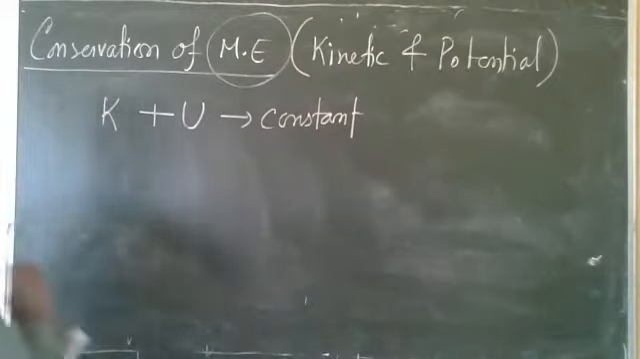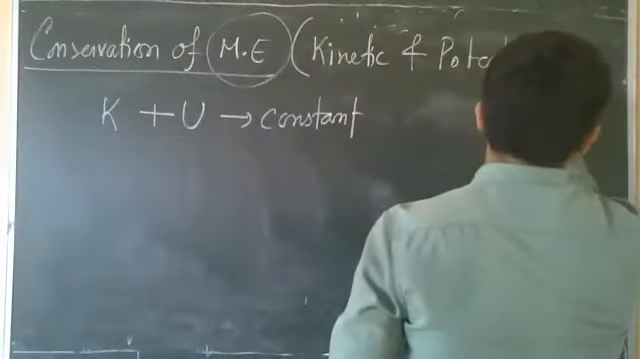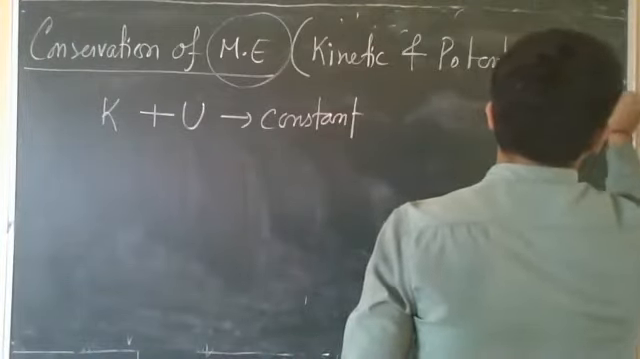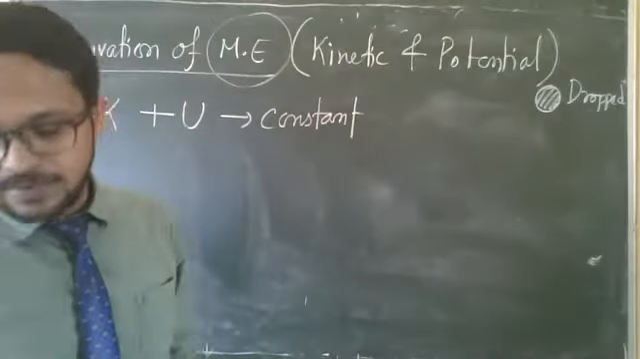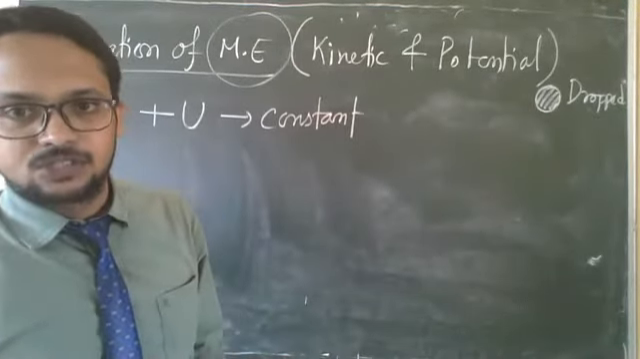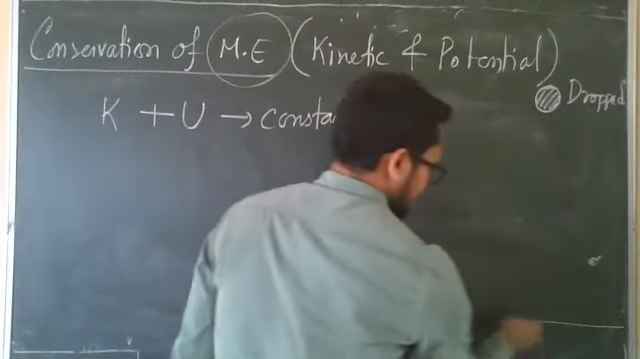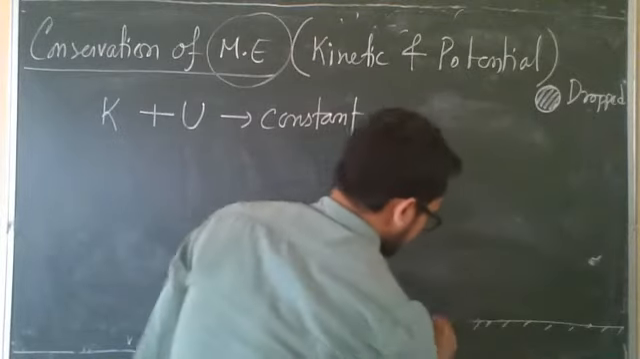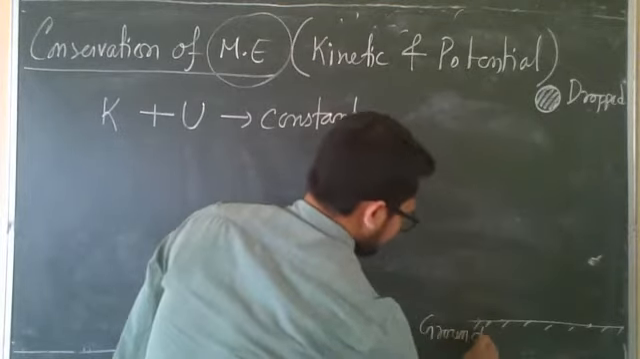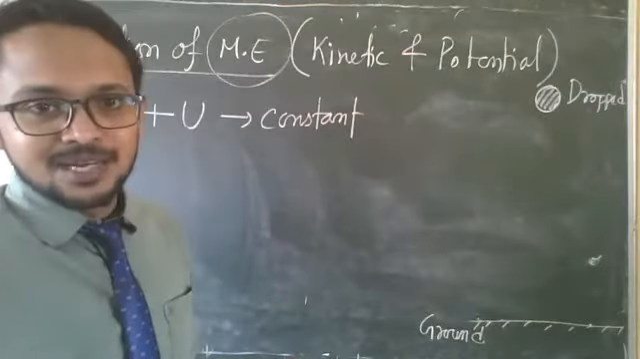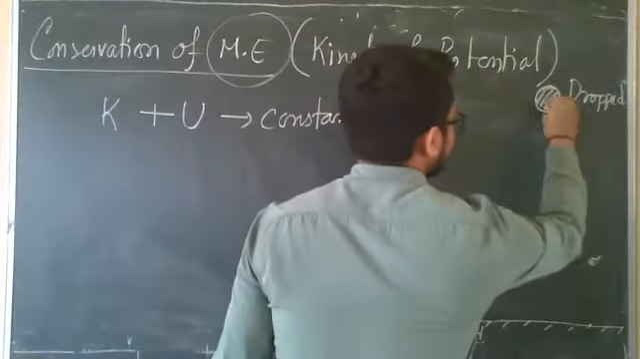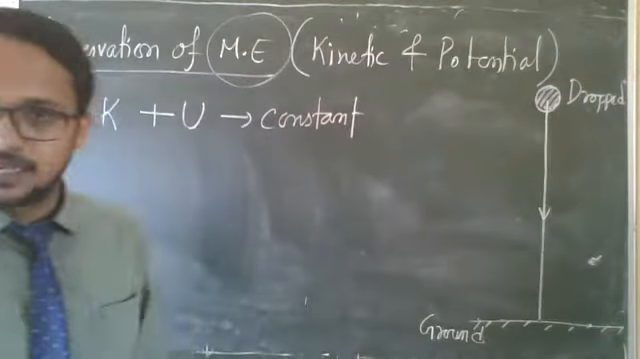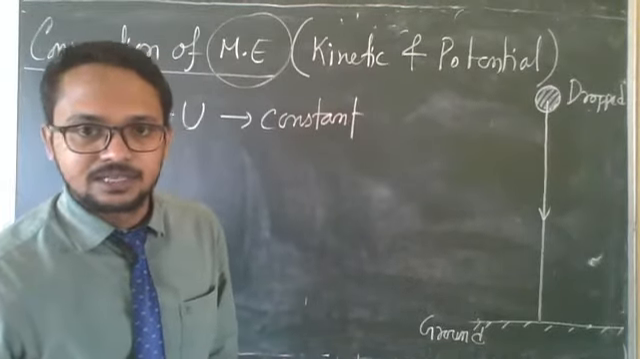Suppose there is one object. This object is dropped from a height, and this is our ground. Which ground? Football ground. So what will happen? This object will fall down in this way.